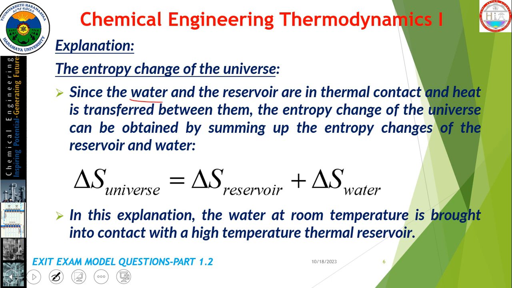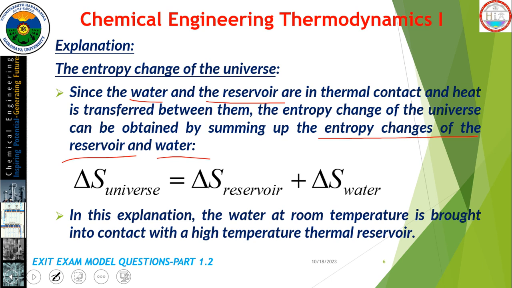Since the water and the reservoir are in thermal contact and heat is transferred between them, the entropy change of the universe can be obtained by summing up the entropy change of the reservoir and the entropy change of the water.